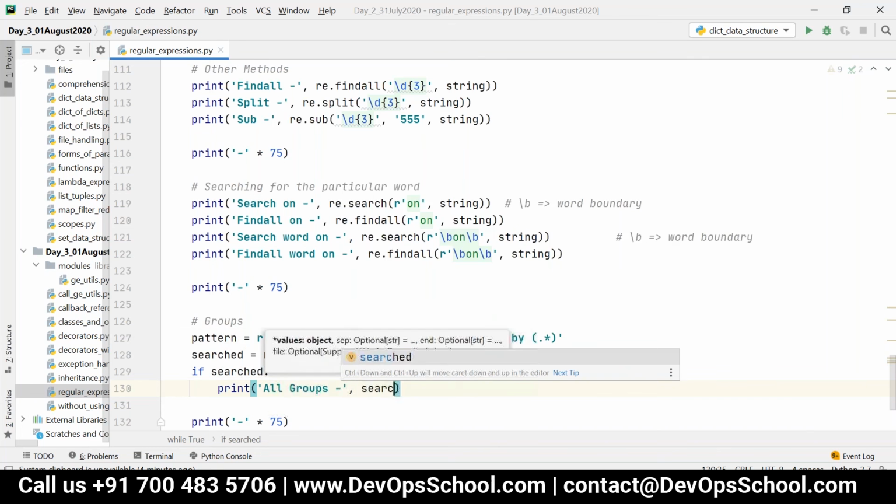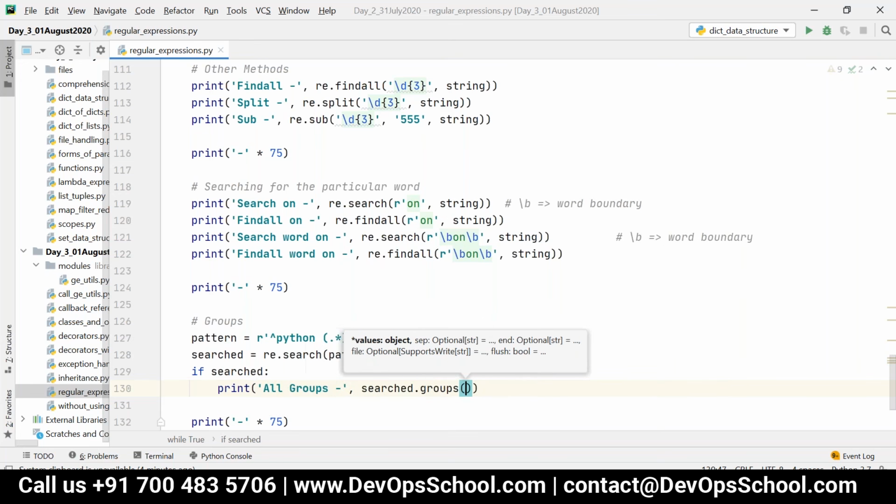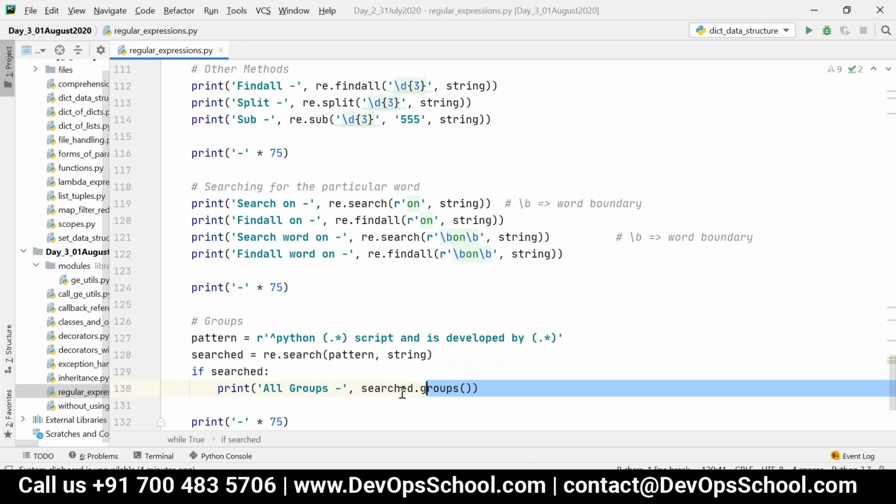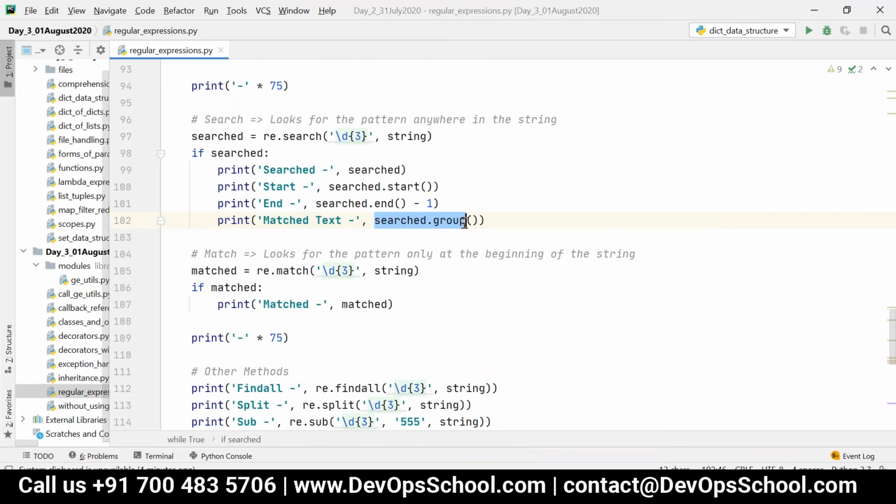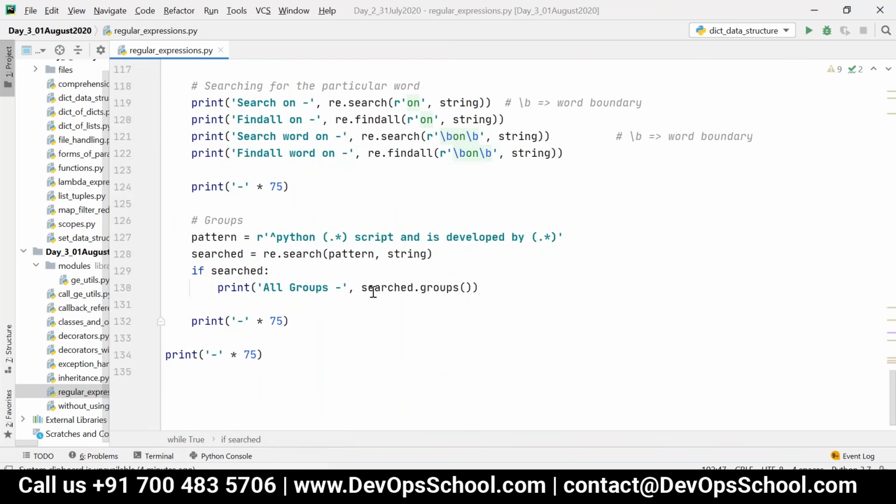That is, if you want to know what are all the things which are present at this place, you can say searched.groups. Before we used searched.group, singular form, but over here I have used searched.groups. What it will do is, whatever is present within this particular parenthesis will be extracted. So look at this now.